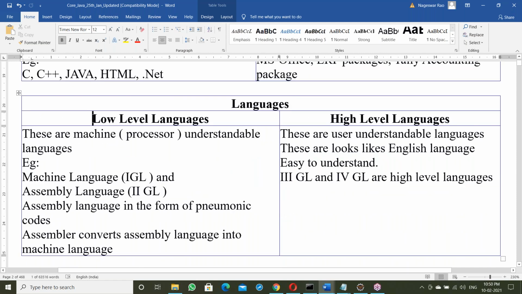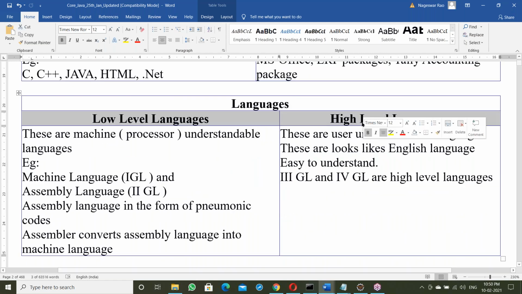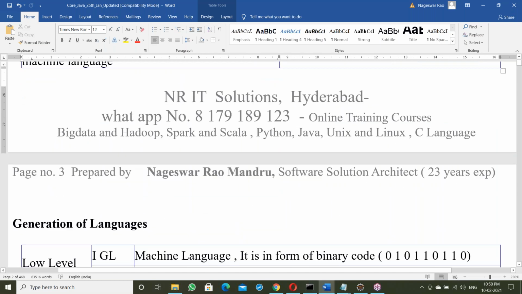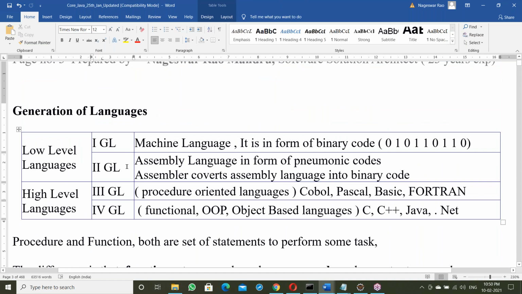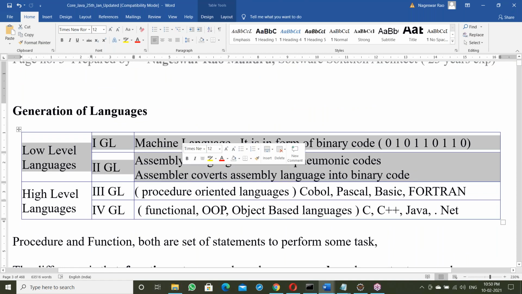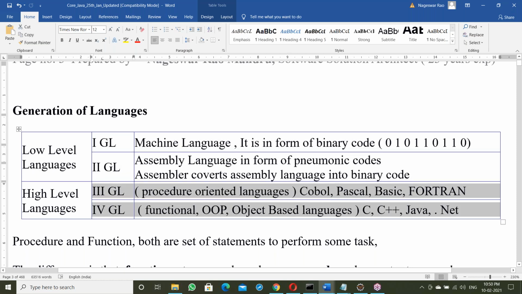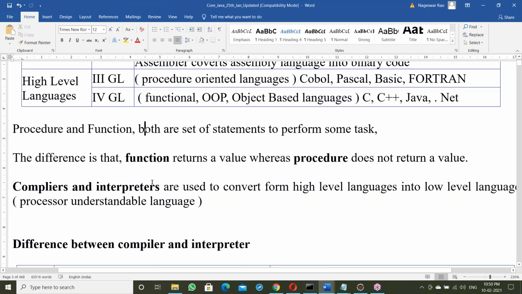In languages, there are high level languages and low level languages. Then the generation of languages: first GL, second GL, third GL, fourth GL. First and second are low level languages. Third and fourth are high level languages. Here, compiler and interpreter are used to convert from high level language to low level language.